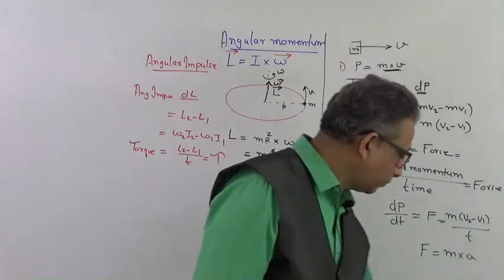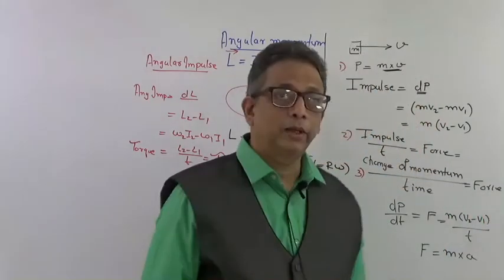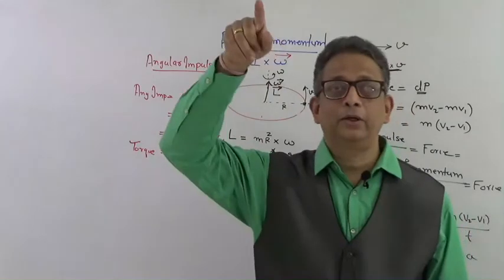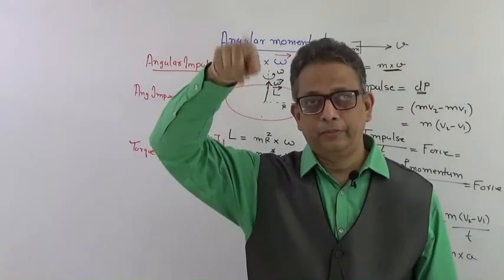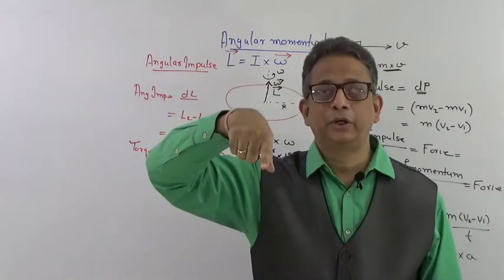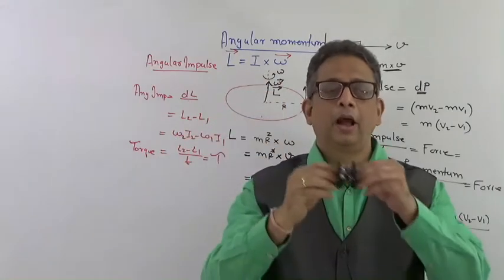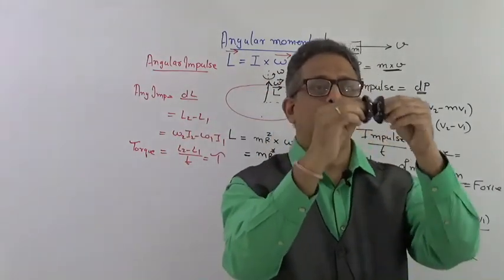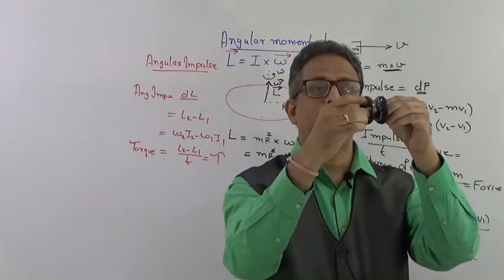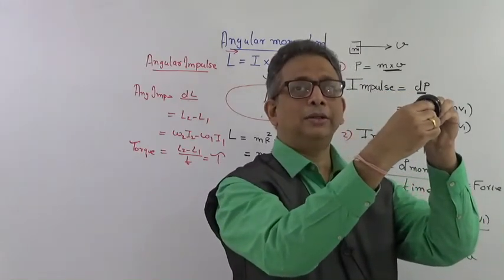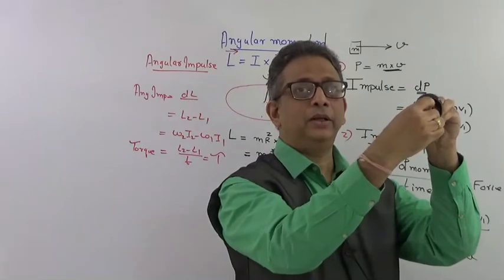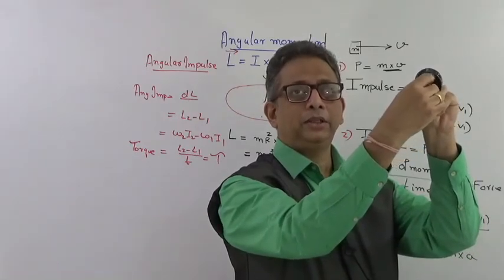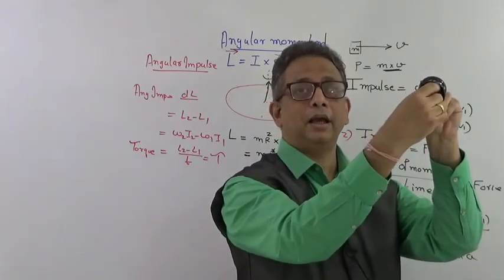Now this torque could be given in two ways. One, a torque I can give on the tangent of that particular rotating body. Another, I can give a torque to the axis. If I want to increase the rotational motion, I can give a torque on the axis, by which the wheel will start having an increased angular velocity.